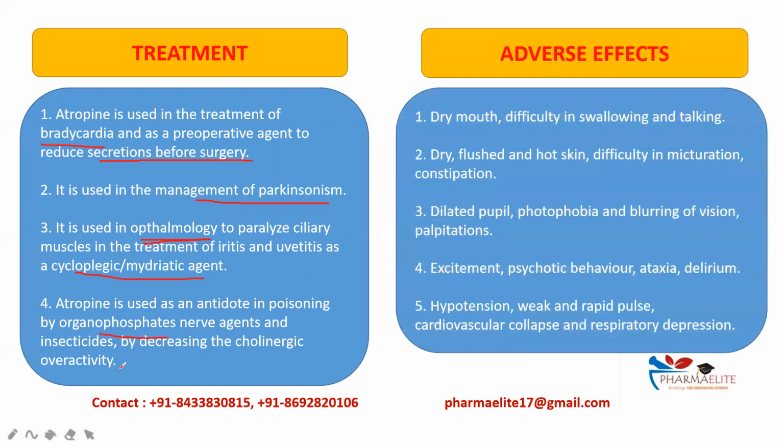Next, adverse effects, which include dry mouth, difficulty in swallowing and talking, as it decreases the secretions, and it has an effect on the smooth muscles. Atropine also produces dry, flushed, and hot skin, difficulty in micturition, and produces constipation by decreasing the intestinal motility, producing the antimotility effect. Dilated pupil, photophobia, and blurring of vision, palpitations due to tachycardia, blurring of vision due to cycloplegia, and dilated pupil as it is a mydriatic agent.